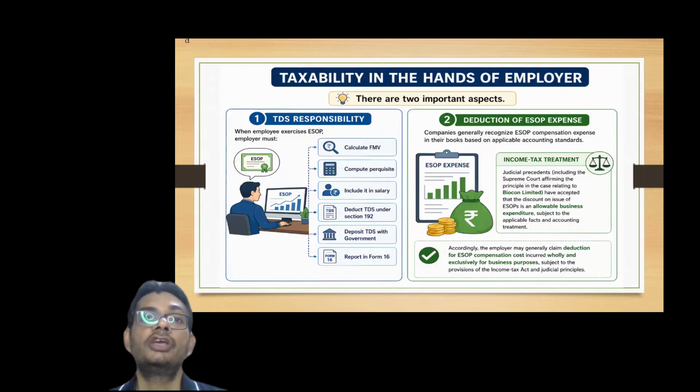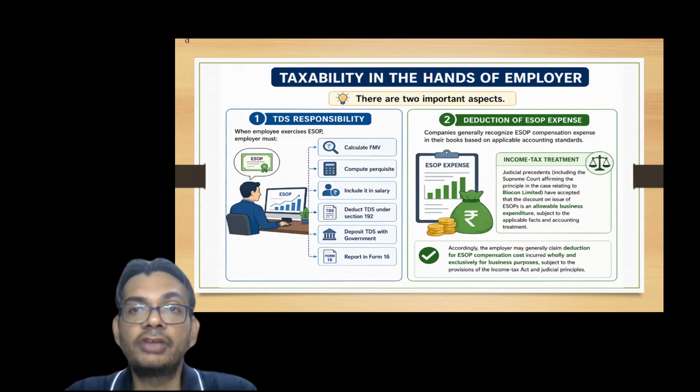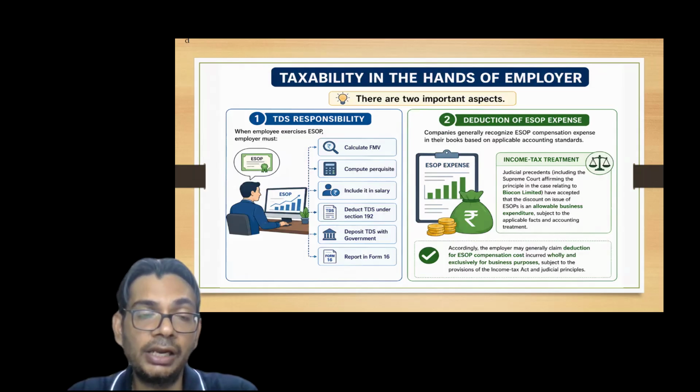So now we are moving on to the taxability in the hands of the employer. Also, there are two important aspects. First, the TDS responsibility, and second is the deduction of ESOP expense. Now, referring to the earlier example, when the employee has exercised his option and purchased the shares from the company, at that point in time, the value has been added to the salary of the employee as a perk.